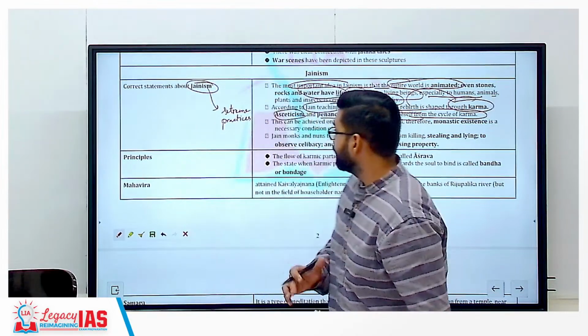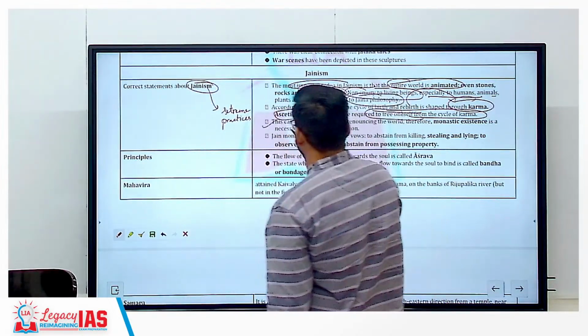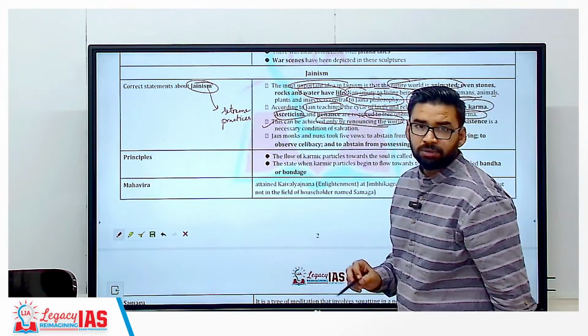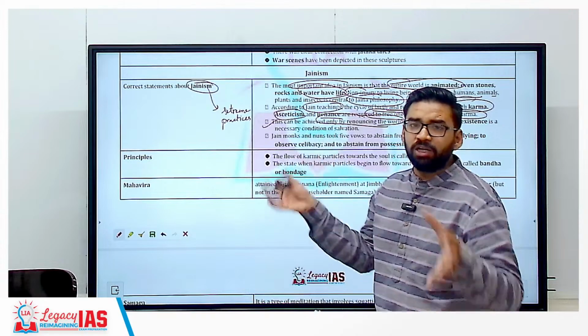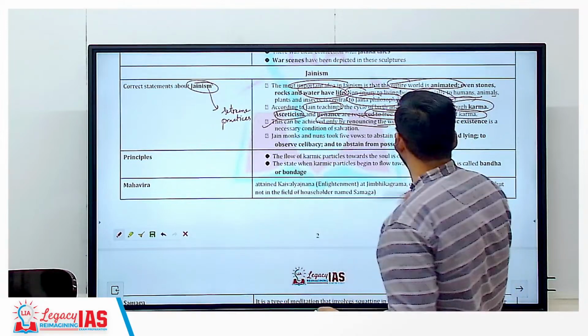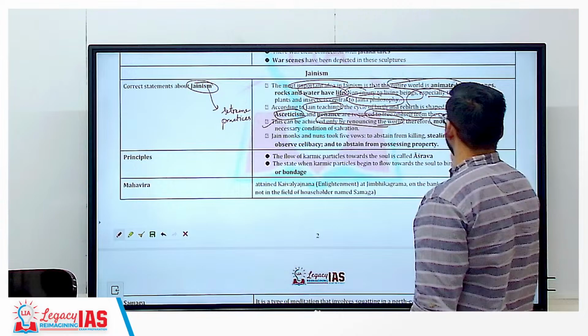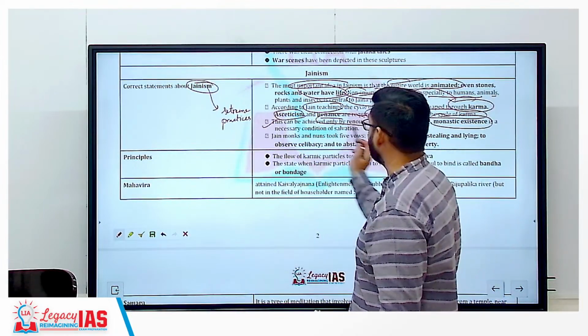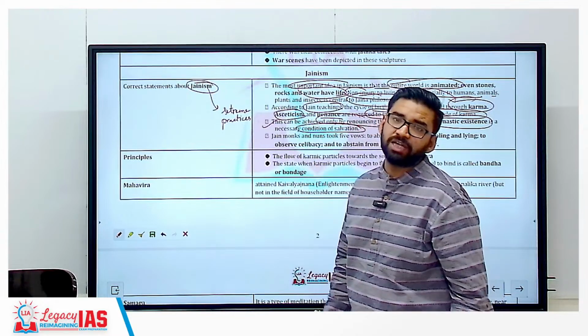Getting my point? Then another thing, these things can be achieved only by renouncing the world. When you renounce the world, then only you can achieve these things. Clear? Then you have to adopt monastic existence, and monastic existence is a necessary condition for salvation in Jainism.